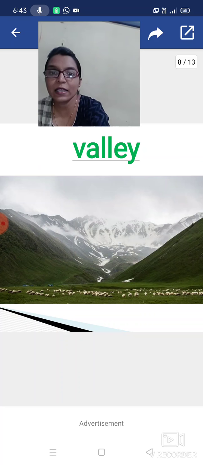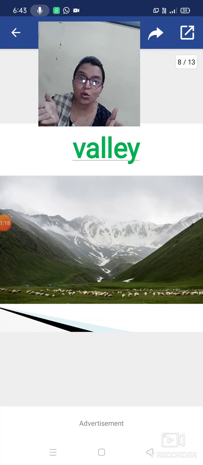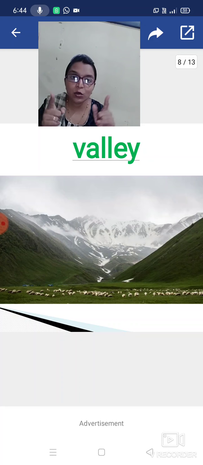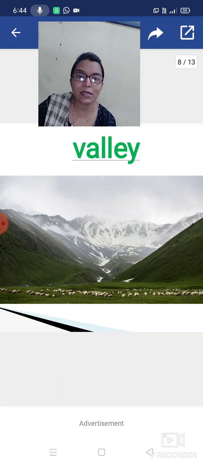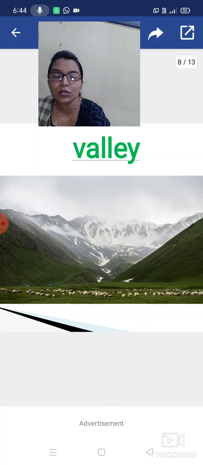Or we can say in simple language, that is the deeper part between the hills or mountains. And it looks like which alphabet? Yes, it is V shaped. So you can also remember V for valley. Valley looks like a V shape. It is very easy.